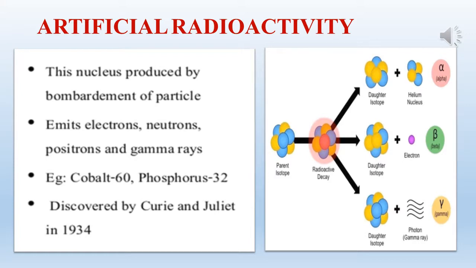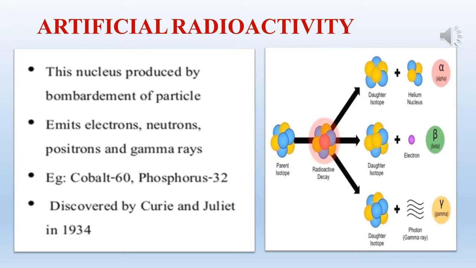The particle used to induce the artificial disintegration is termed a projectile. The particle produced after the disintegration is termed an ejected particle. When the projectile hits the parent nucleus, it is converted into an unstable nucleus, which decays spontaneously, emitting the daughter nucleus with the ejected particle. The parent nucleus and daughter nucleus are represented by X and Y, and the projectile and ejected particle are represented by P and E.